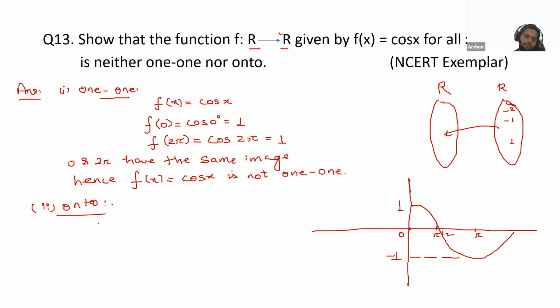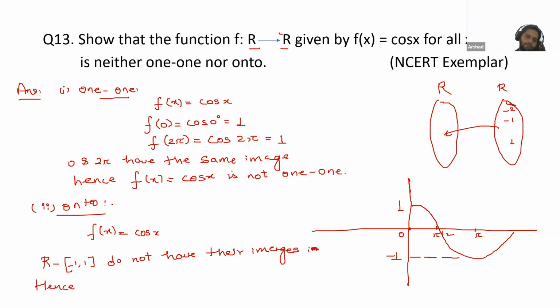So we can write: f(x) is equal to cos x, real numbers except -1 to 1 do not have their pre-images.